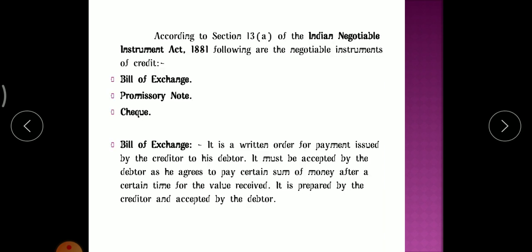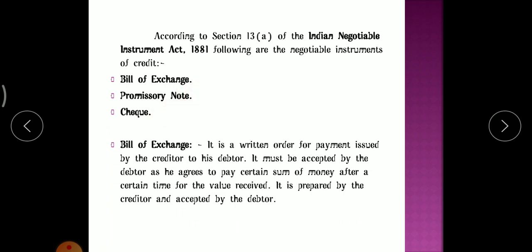Now, which are the types of negotiable instrument? Let's see. According to Section 13(a) of the Indian Negotiable Instruments Act 1881, the following are the negotiable instruments of credit. So which are they? First one is bills of exchange, then promissory notes and checks.